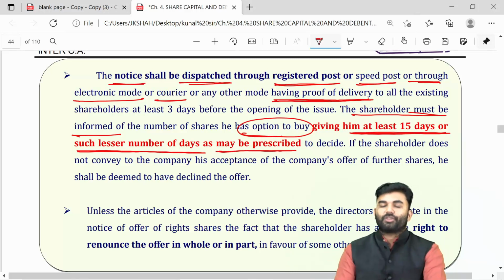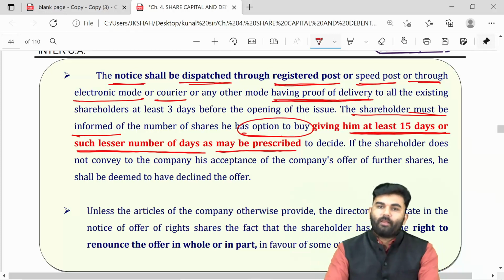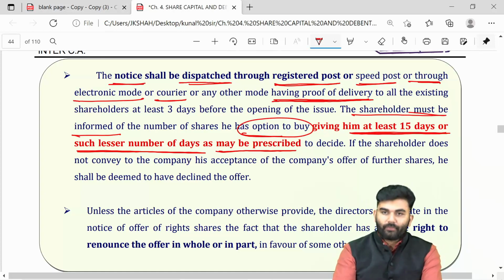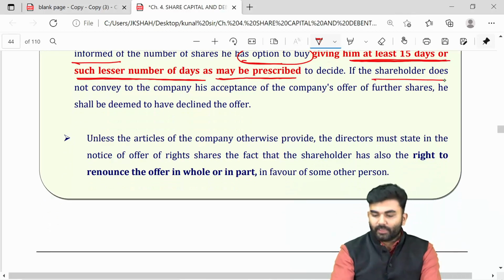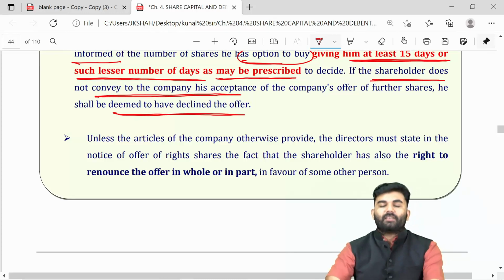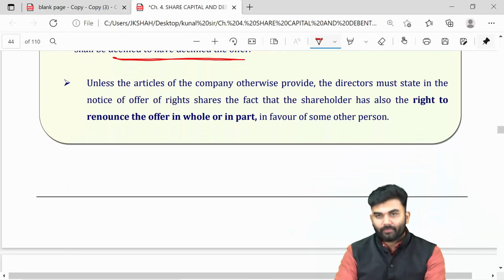So this is an addition. Over here, the words which are written in red have to be modified in your textbook as well. This is the new statement which has to be included inside your textbook. Over here, if the shareholder does not convey his acceptance to the offer, then it will be assumed that the existing shareholder has declined the offer of the company.